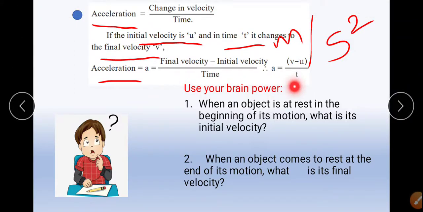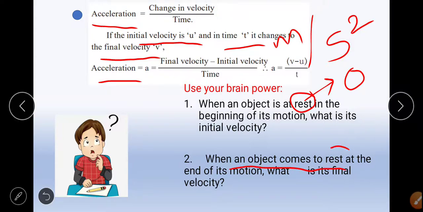Use your brain power. First question: when an object is at rest in the beginning of its motion, what is its initial velocity? They say the object is at rest. Rest means automatically the velocity is zero, because it starts with rest, so initial velocity is zero. Second question: when an object comes to rest at the end of the motion, what is its final velocity?